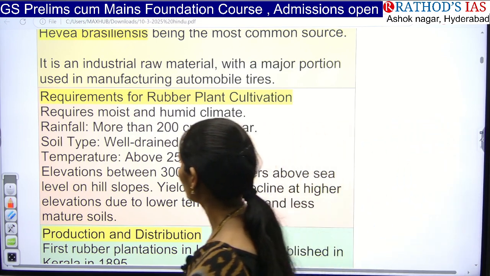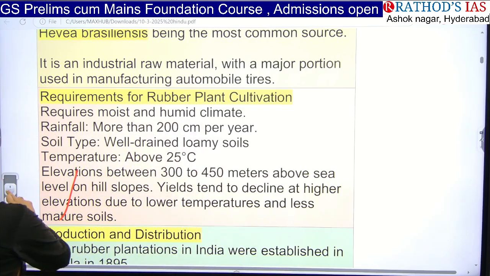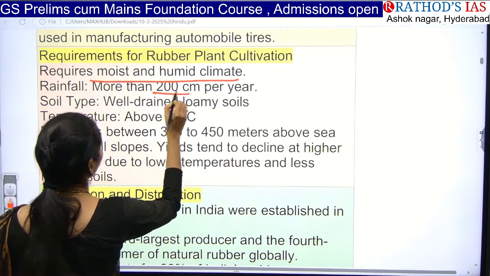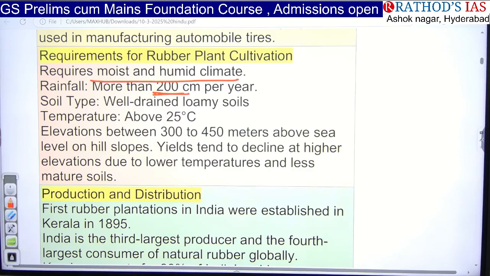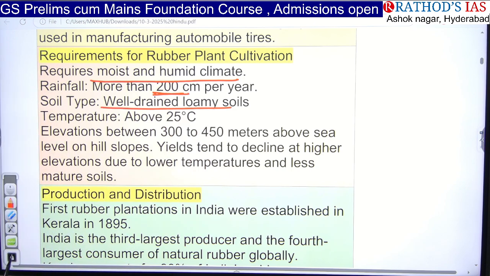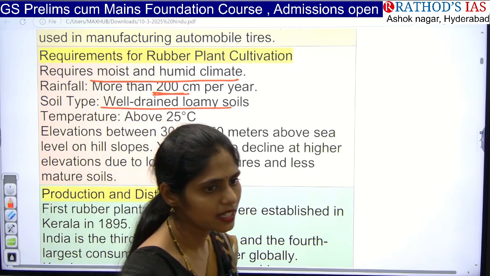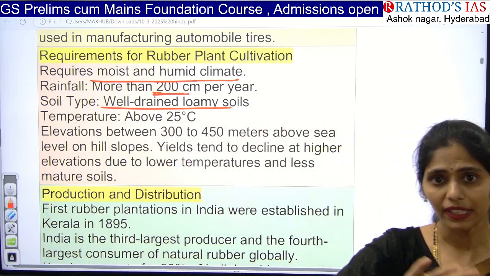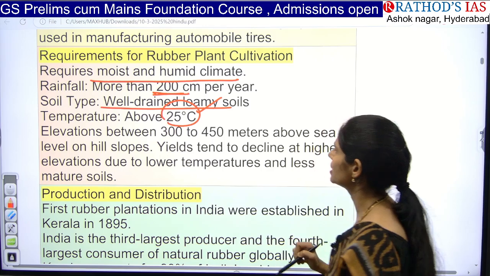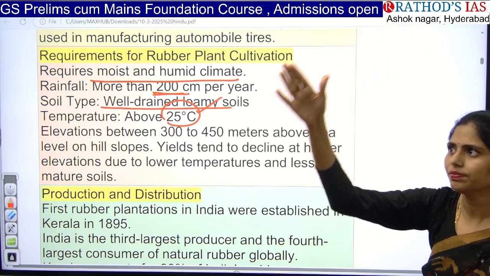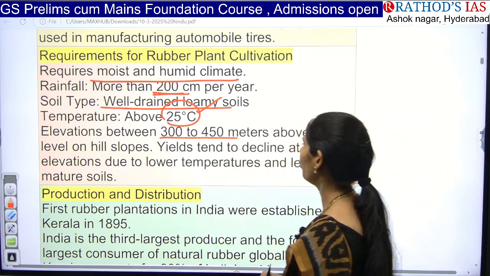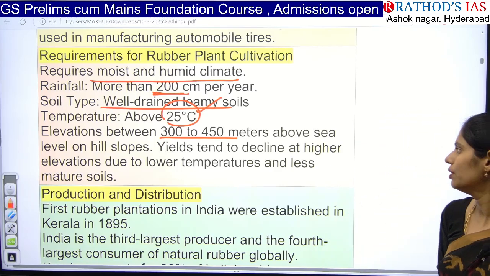And if you see what the requirements are for growing this plant, as I said, it requires a moist and humid climate and more rainfall, that is 200 centimeters per year, and well drained loamy soil. Loamy soil is nothing but equal proportions of sand and silt. Next, temperature should be around 25 degrees centigrade, and it will be grown on the slopes of hills, at 300 to 400 meters above sea level.